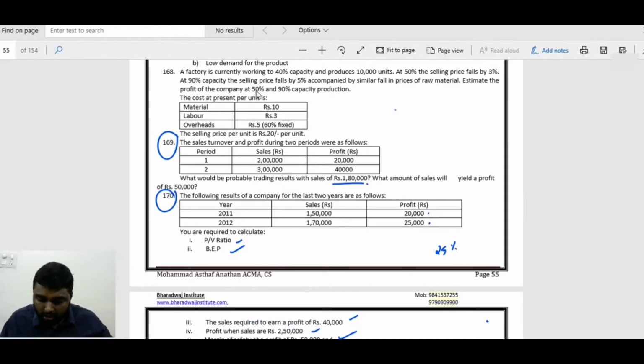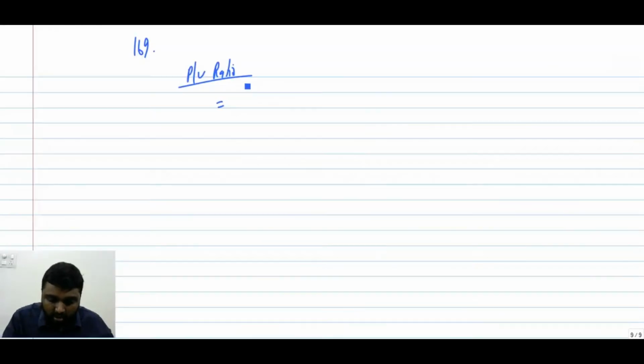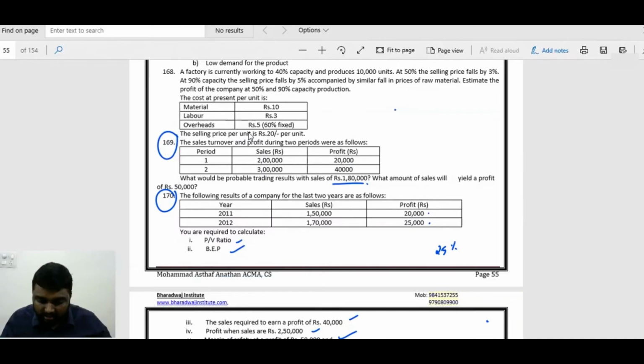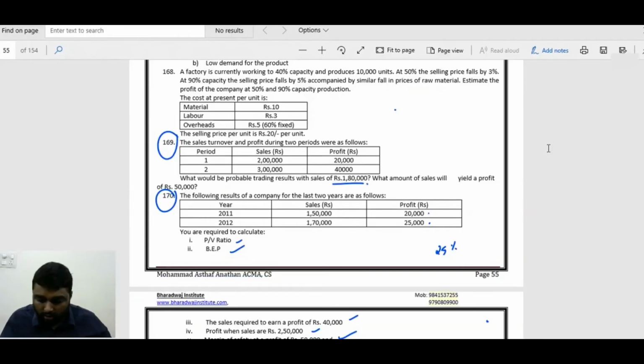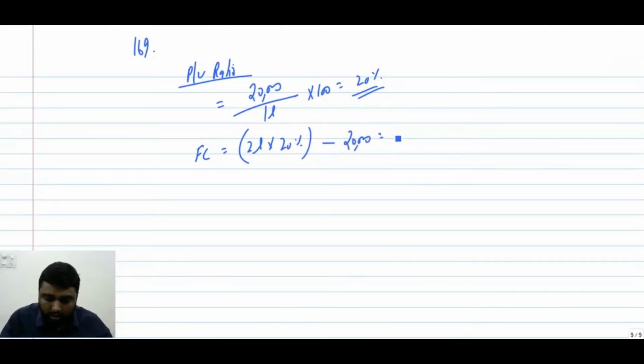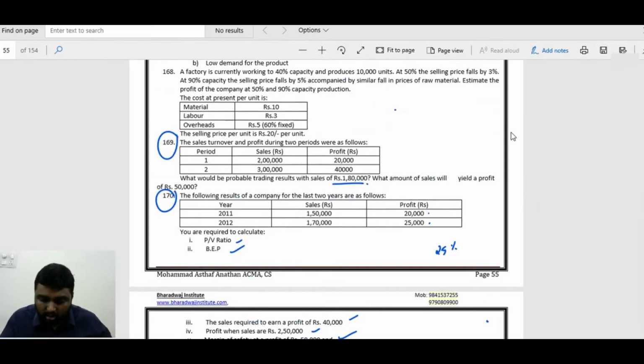Question number 169. First we have to find out the PV ratio. What will be the PV ratio? Your difference in profit is 20,000. I am not repeating the equation again. Difference in sales is 1 lakh. So we get 20%. Now what will be the fixed cost? Take any sales. We will go for 2 lakh. Into 20%, you will get 40,000 minus profit of 20,000. You will get a fixed cost of 20,000.